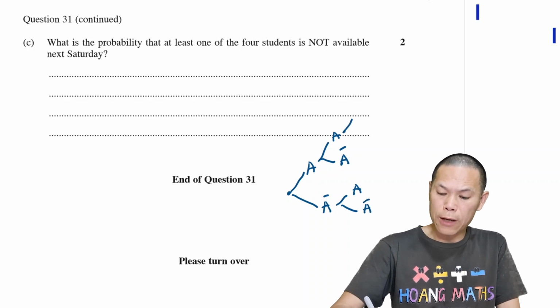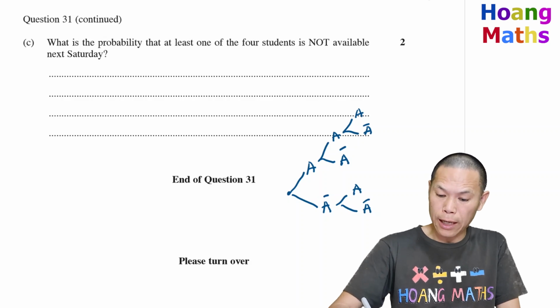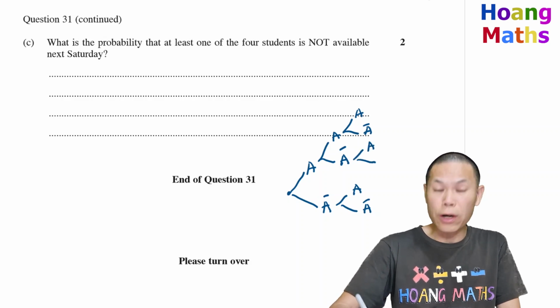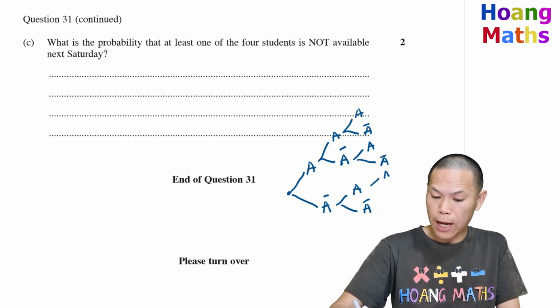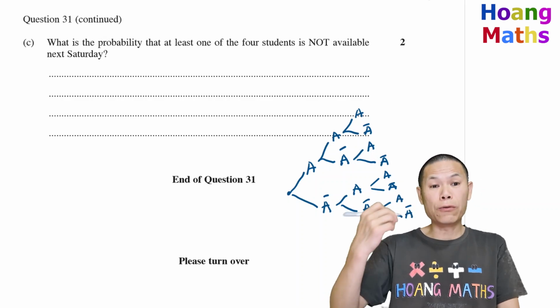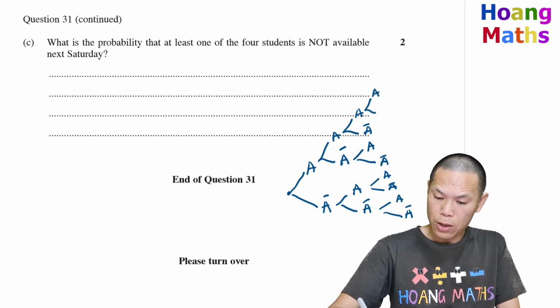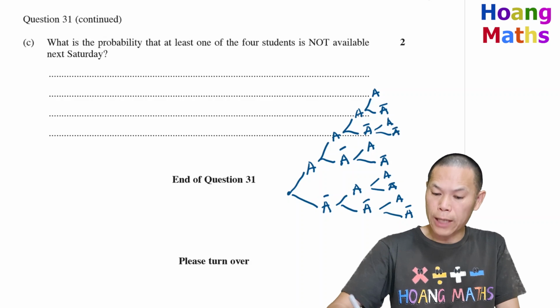And then the third one, available or not available next Saturday. It's like this, and you don't have to draw it, I just explain it to you so you know what it's like. So far that is only 3 students, and I need to do one more, and so on.